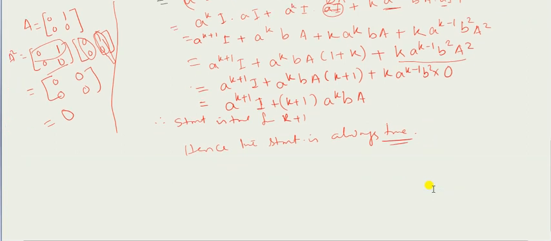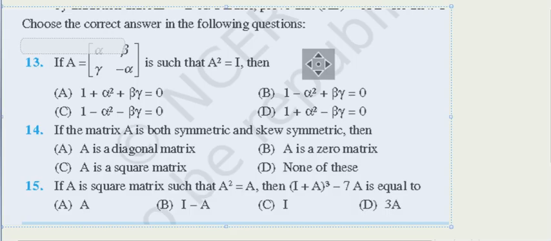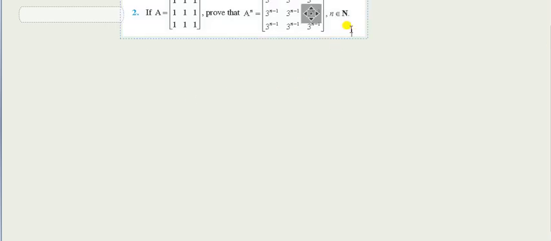Okay. So I hope you will solve this one yourself once again. Next question, let us proceed further.